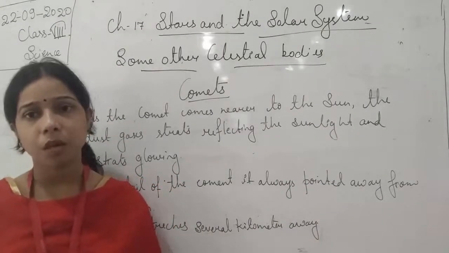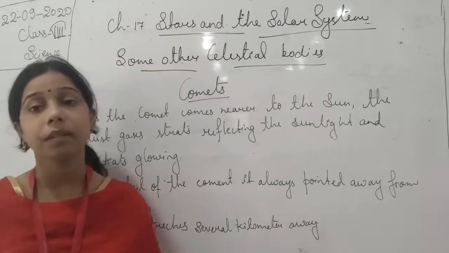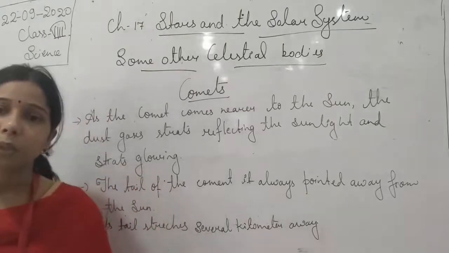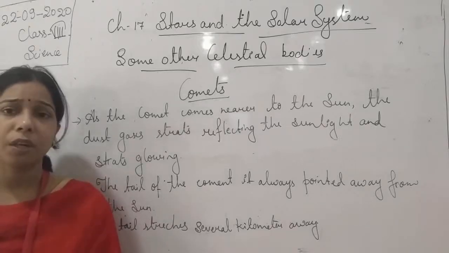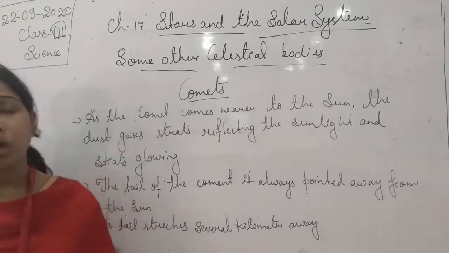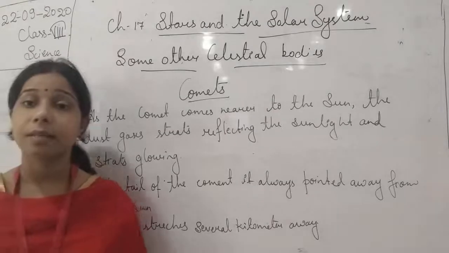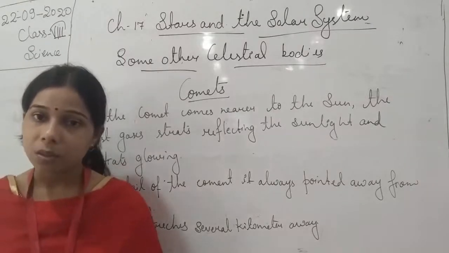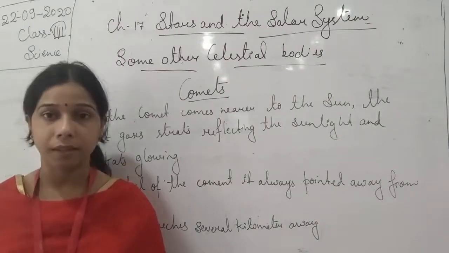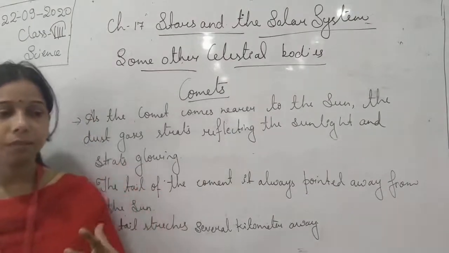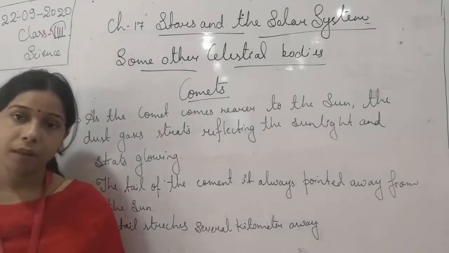Comets can be seen by us, students, because sometimes these comets reach very near to the Earth. Yes, it can be seen, but there is no such regular period. But there is a comet, student, which is known as Halley's Comet. Halley's Comet is the comet which was discovered by Edmund Halley, and that is why the name is given Halley's Comet.